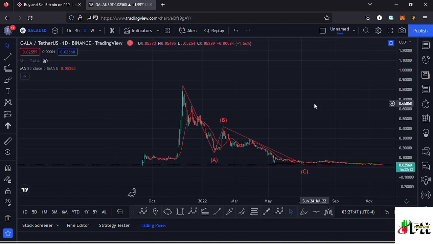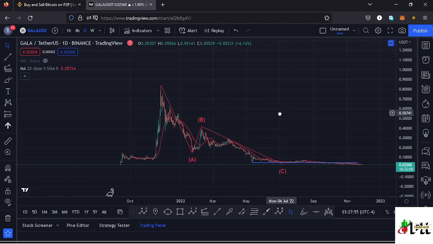And in this video I want to give you reasons as to why I think the low for Gala games might be in or will be in very soon, and I want to do that basing my analysis on the Elliott structures, the Fibonacci's, and also the key areas of support and resistances.